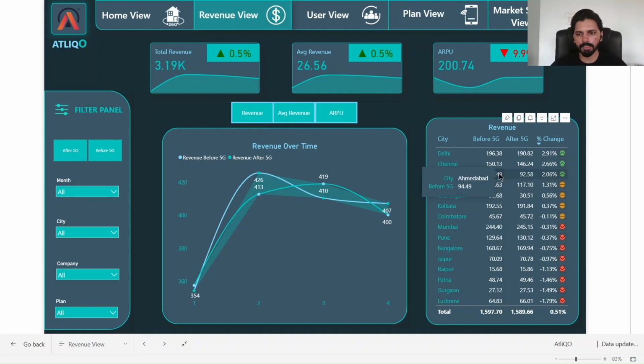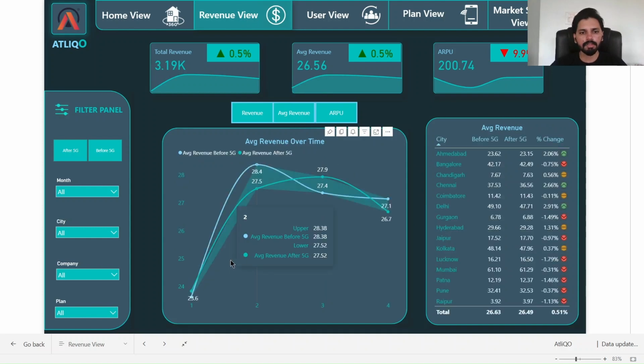Initially, it was 150 before 5G, and after 5G, it was 146, a decrease of 2.66%. Then the third one, Ahmedabad, with an initial revenue of 94, but now 92, a decrease of 2.06%. Now let's go to the average revenue.